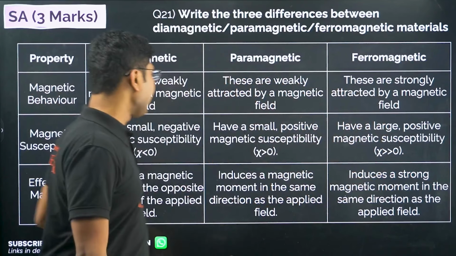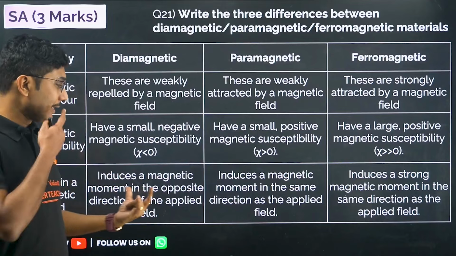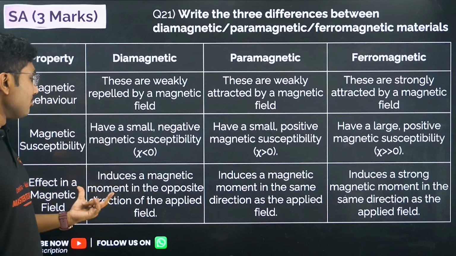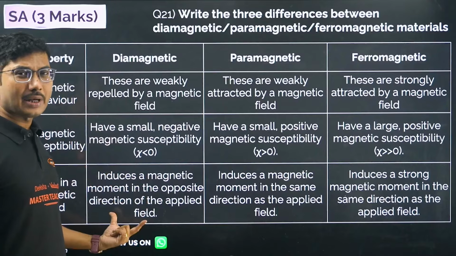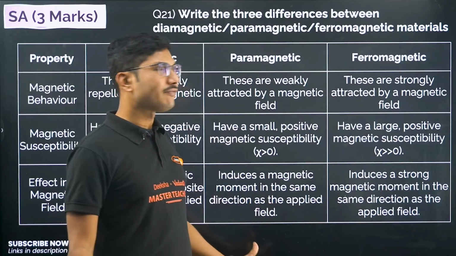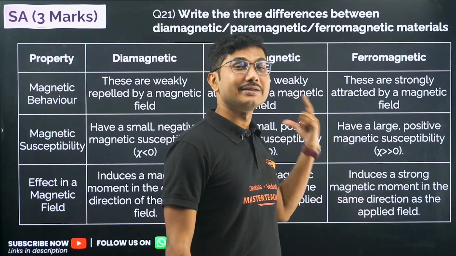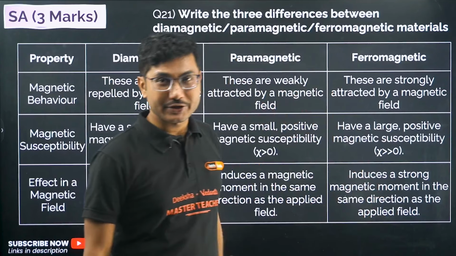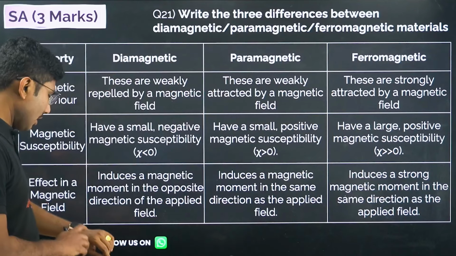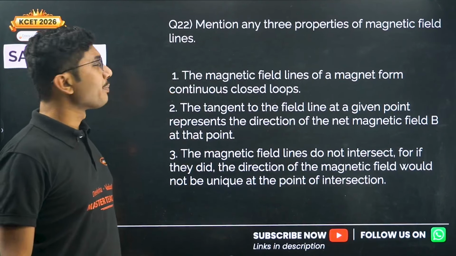Okay, next is effect in a magnetic field. Diamagnetic induces a magnetic moment in the opposite direction of the applied field. Here, paramagnetic induces a magnetic moment in the same direction of the applied field. Here, ferromagnetic induces a magnetic moment in the same direction, but it is a very strong magnetic moment in the direction of applied magnetic field. Okay, now next question: mention any 3 properties of magnetic field lines.